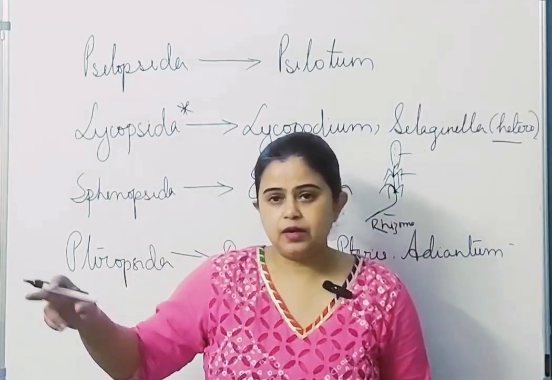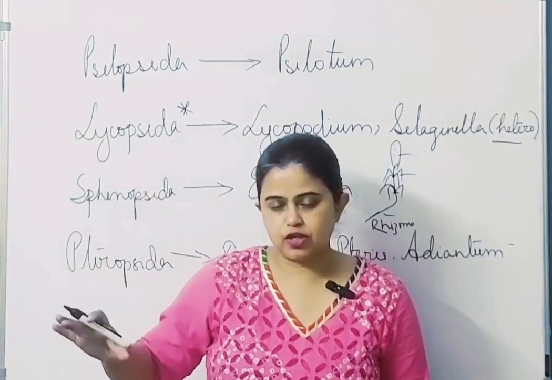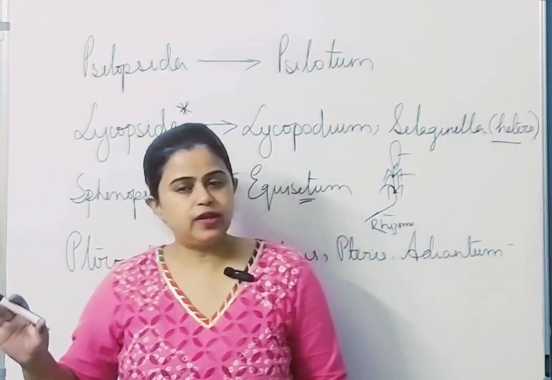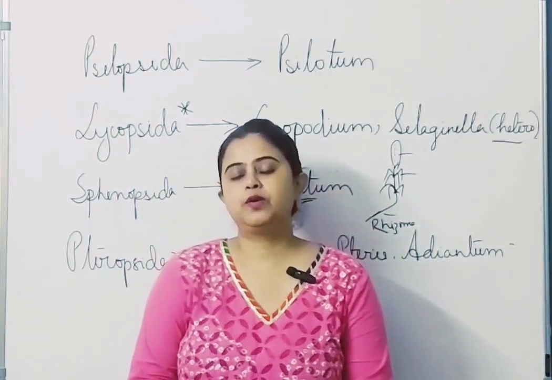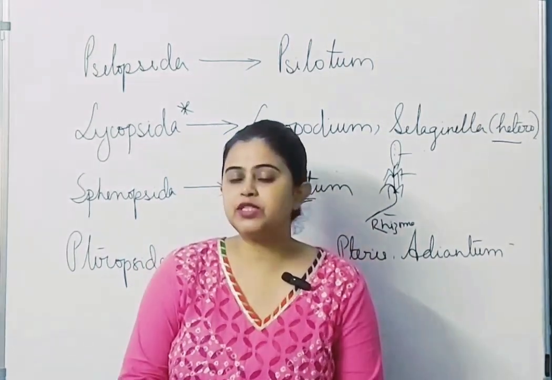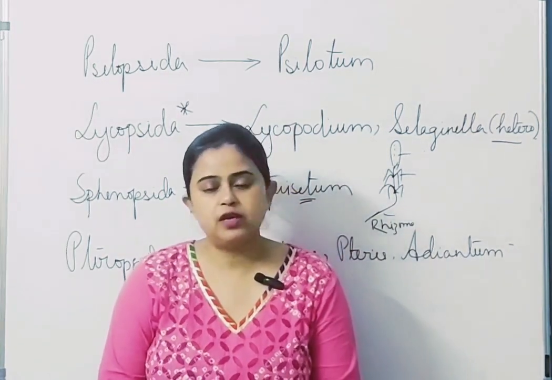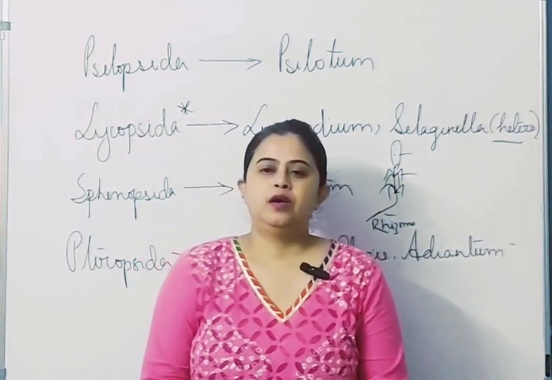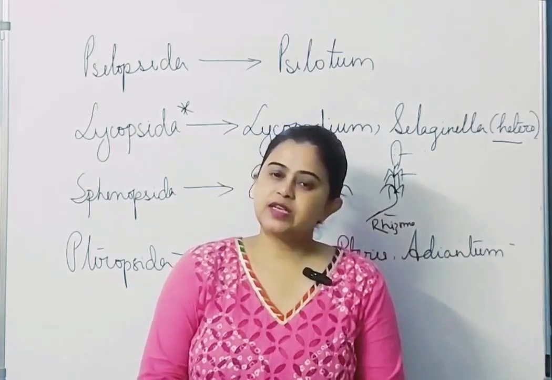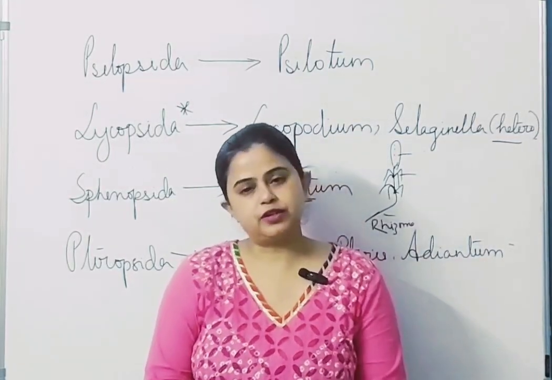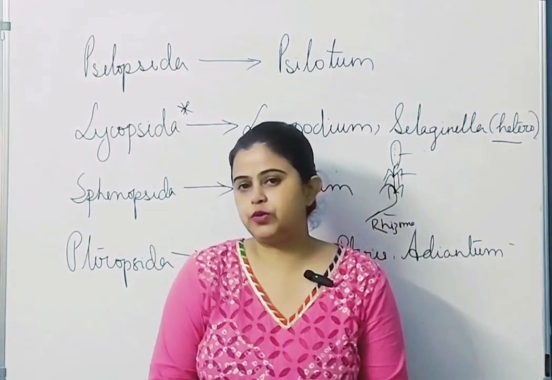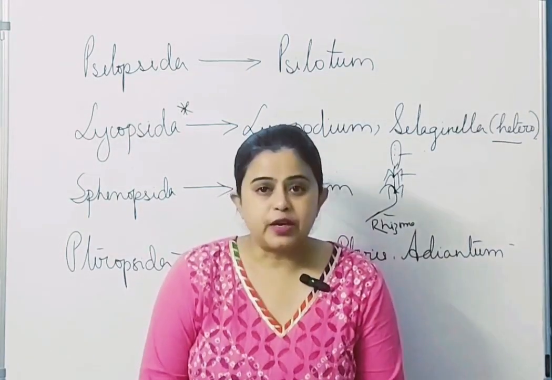The gametophyte is represented by a prothallus, which is inconspicuous, green, so independent also, and free living. Free living means it is not attached to the sporophyte. And if gametophytes form from heterosporous spores, those prothalli are going to be dioecious.